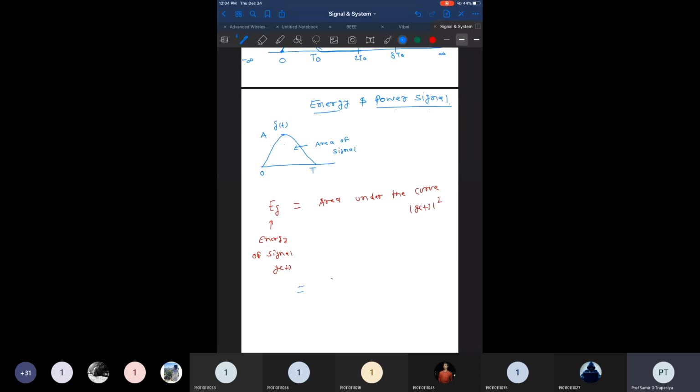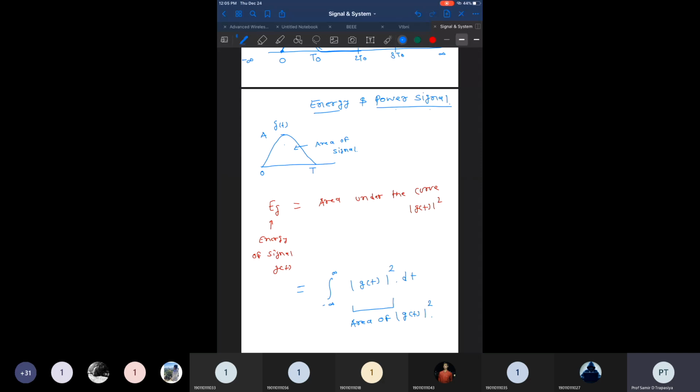That is the integration of g of t whole square dt, from minus infinity to infinity, of the absolute value of g of t whole square. So that is known as the energy, right?